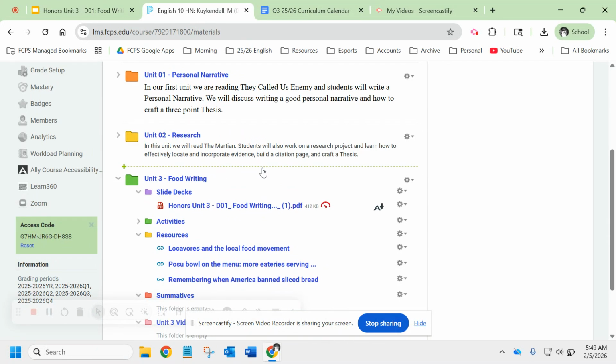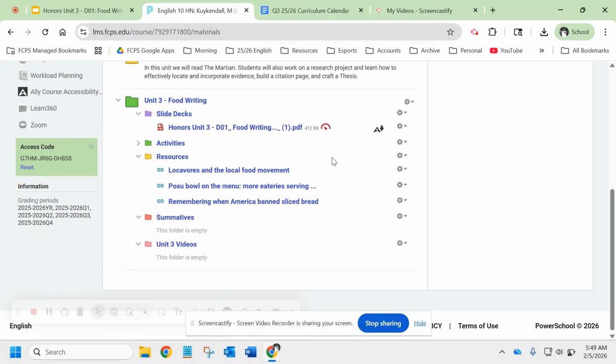So, Unit 3, the folder has been published. Okay, so you'll see this folder. It's largely the same as the ones we've had before. We have the slide deck folder, activities, resources, summatives. There's a new folder down here, which is the Unit 3 videos. For the foreseeable right now, this is how you guys are going to be getting your lessons.